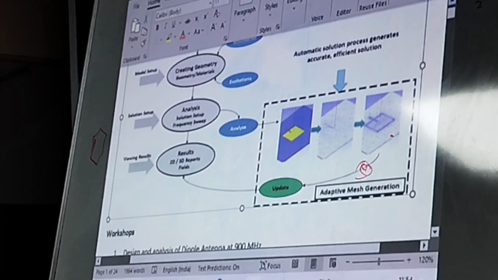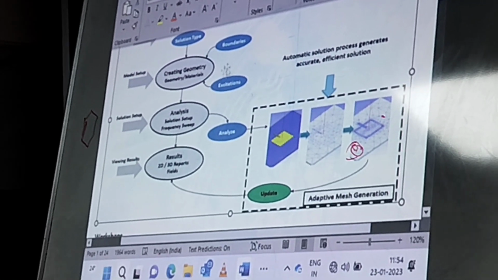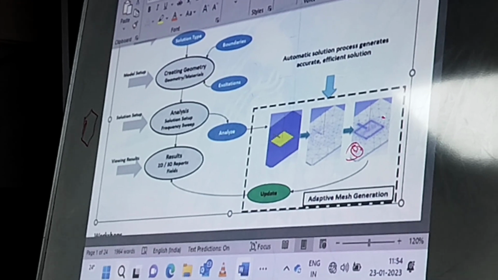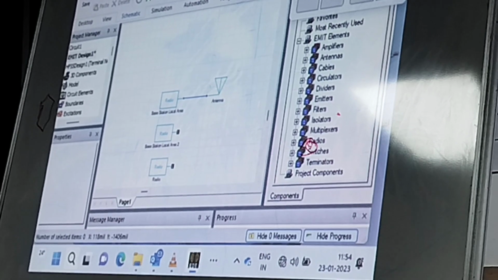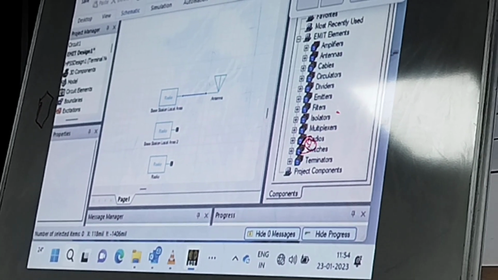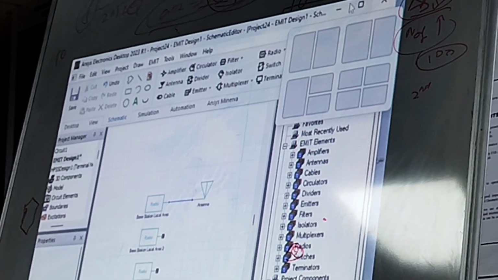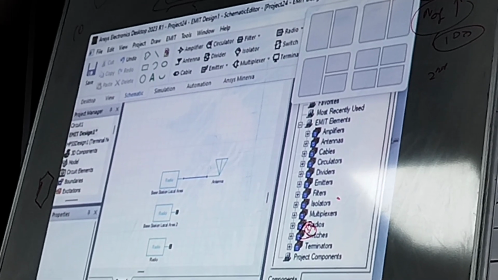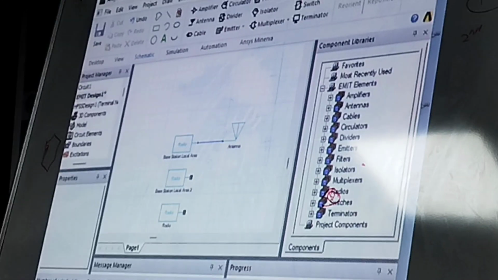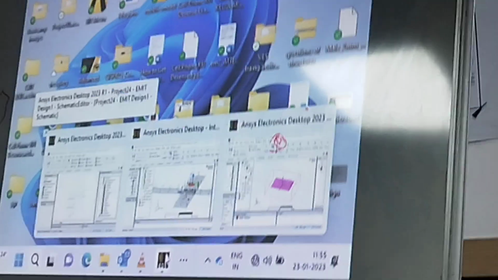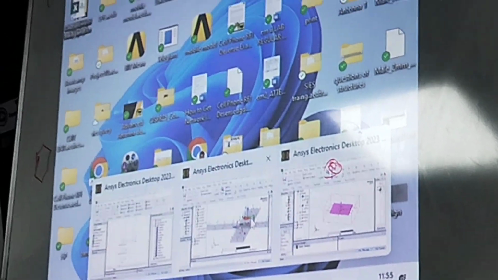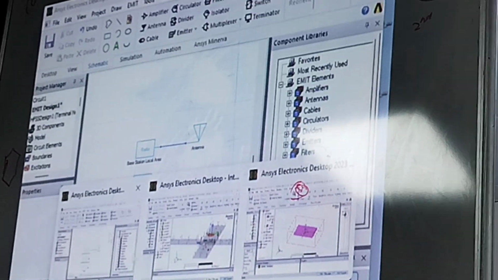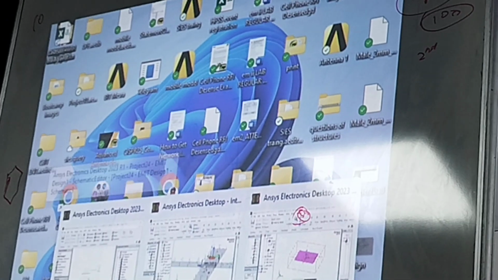So this is the overall process of how we go about it, and the last one is post processing here. So, from scratch, with this particular simple model, a rectangular patch antenna, we will make one at the microwave frequency range or millimeter wave range, at around 27 to 28 gigahertz. We will just design a patch antenna so that you will get to know the model. If anyone wants to do hands on, they can start now. We'll just go in a flow. You can go with the patch antenna.